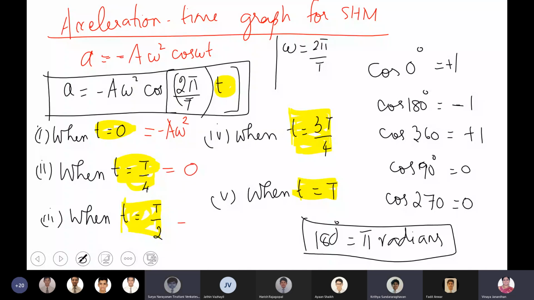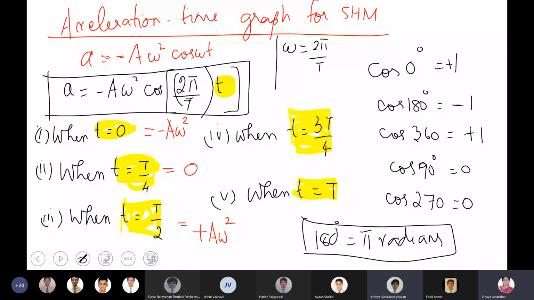What is the third one? A omega square. Minus A omega square or plus A omega square? Ma'am, positive, because it will be cos pi, which is negative 1. Okay, it was Kritya, right? Ma'am, it is Surya and Kritya, both of us. Okay, fine. You can go ahead.